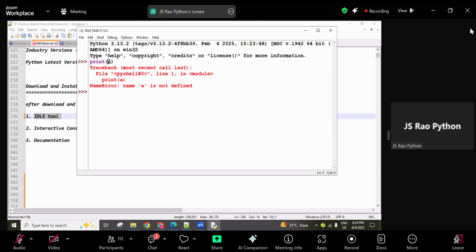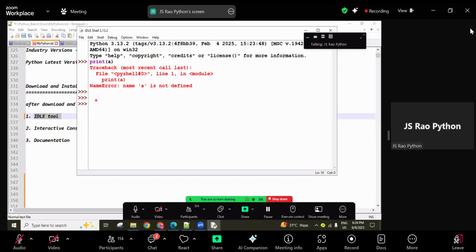Here a is a variable name, like an identifier name. Considering that identifier name is not available, then a NameError is returned. This one we are going to see a number of times in coming sessions. Slowly try to remember at what time this exception comes. Okay, yes, remember, guys.